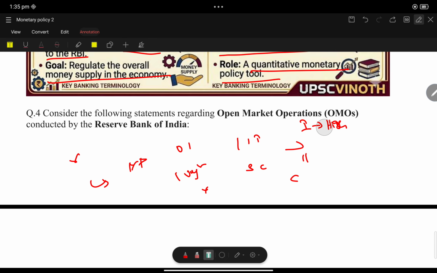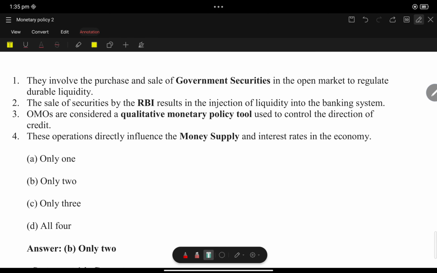Now let us have some discussion with respect to open market operation. Consider the following statements, MCQ discussion, with respect to open market operations of the Reserve Bank of India. They are involved in the purchase and sale of government securities. You know that they are involved in the purchase and sale of government securities. Statement 1 is correct.